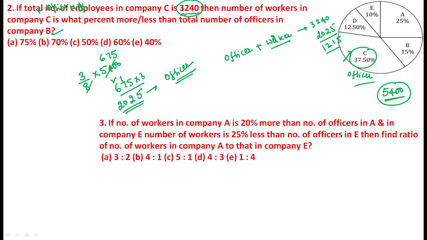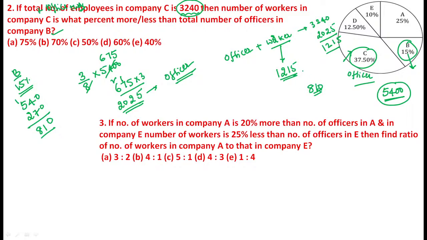Then what is the question here? What is the percentage more or less than the total number of officers in company B? Now see, the number of workers in company C is 1215. Is it less or more when compared to the number of officers in company B? First calculate the number of officers in company B. See, for company B the value is 15 percent. 15 percent means 10 percent and 5 percent. 10 percent value becomes 540 and 5 percent becomes 270. Now the value becomes exactly 810.